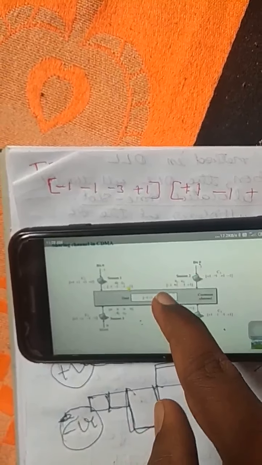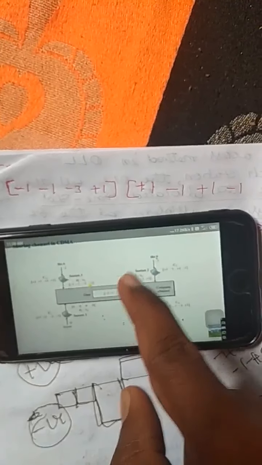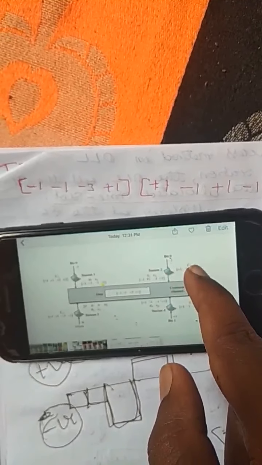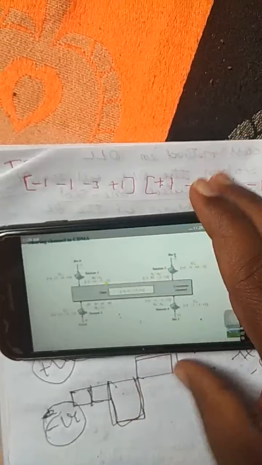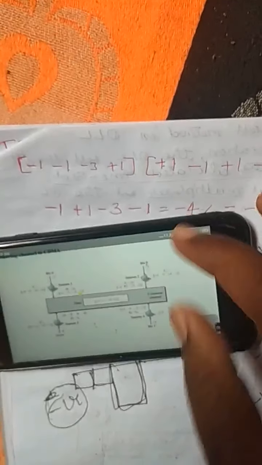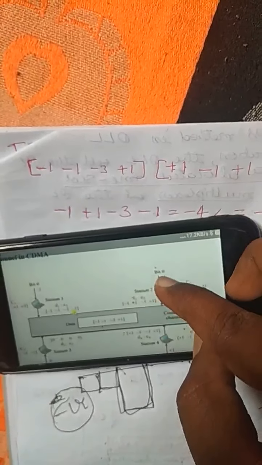Okay, this is multiplied with this one, and we should get the final result as the encoded data minus 1.